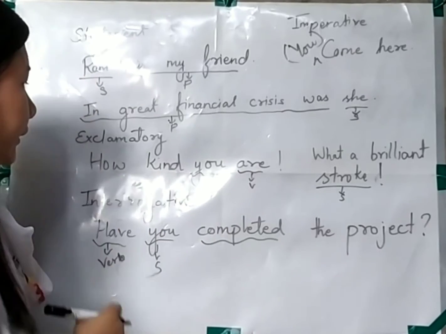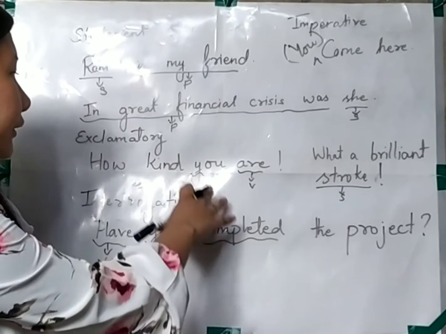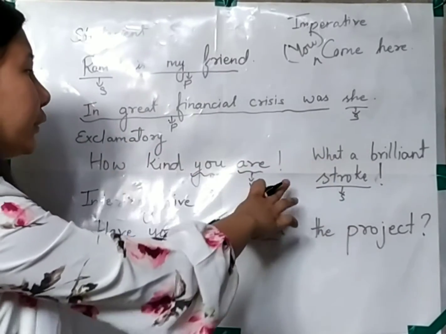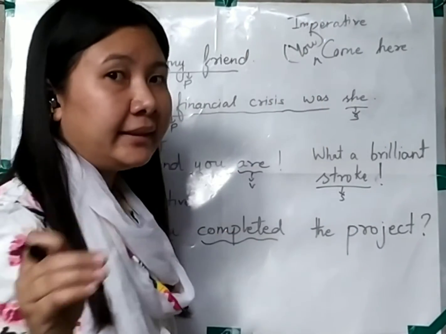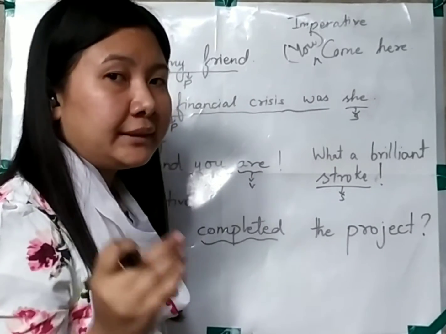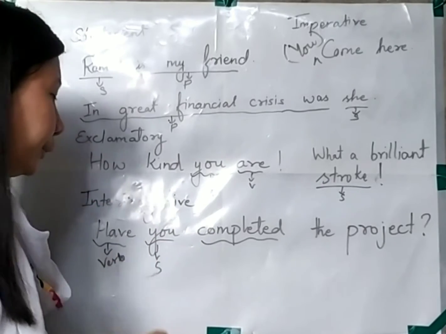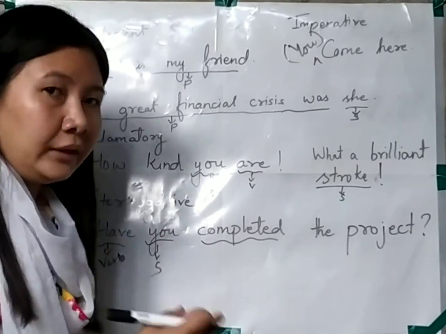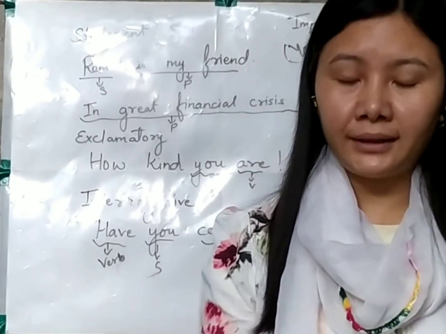So over here in the exclamatory sentence, what did I say? I told you that in an exclamatory sentence, we have the subject in the middle. We can see over here. And we saw that it ends with an exclamation mark. In an imperative sentence, I said that the subject is hidden, it's not mentioned over there, it will not be written over there, but you need to understand that the subject is you. In the case of an interrogative sentence, I told you that there will be a verb and the subject will be following the verb, and it will be ending with a question mark. So this is all what we read in this chapter.